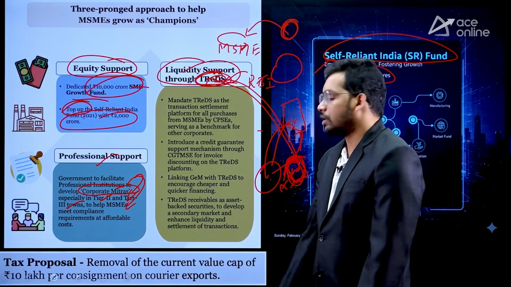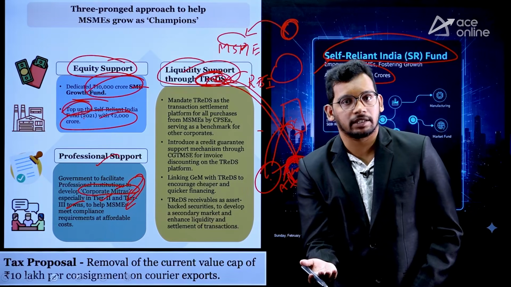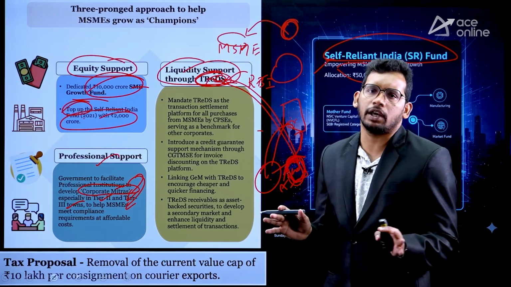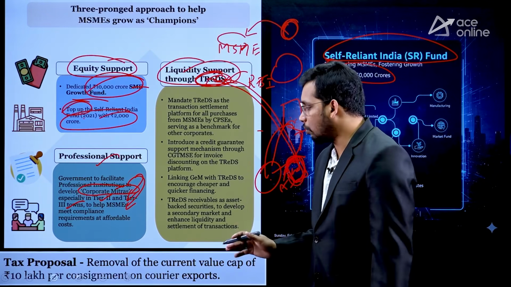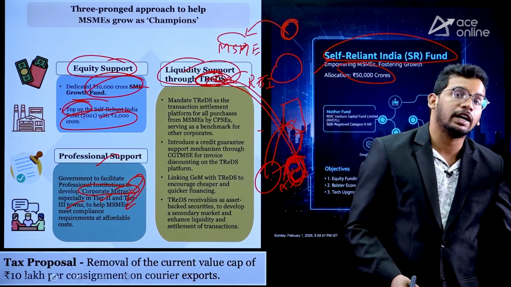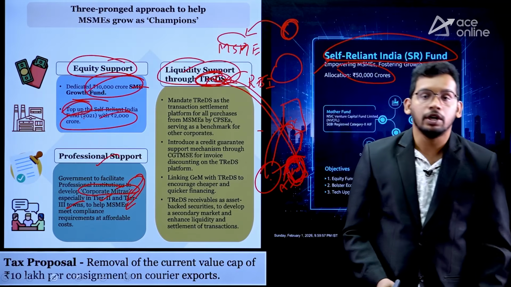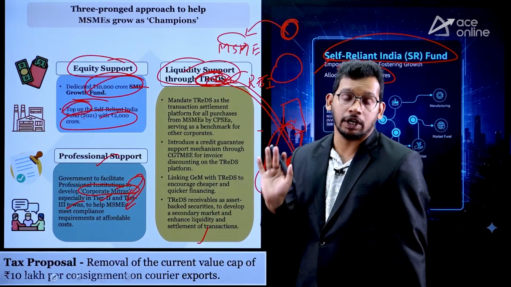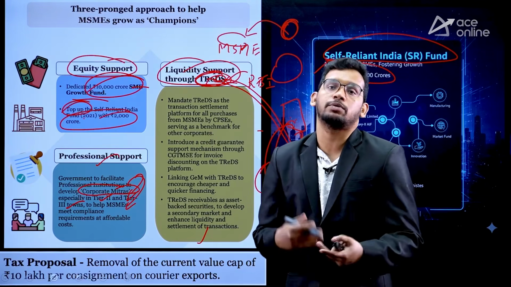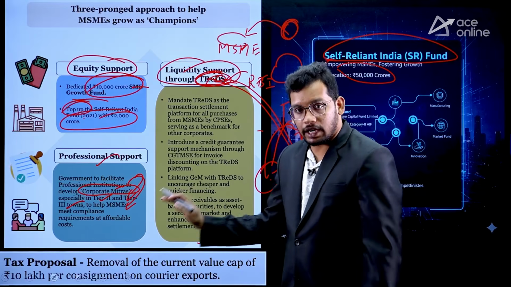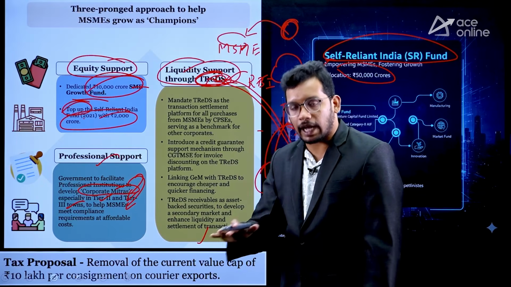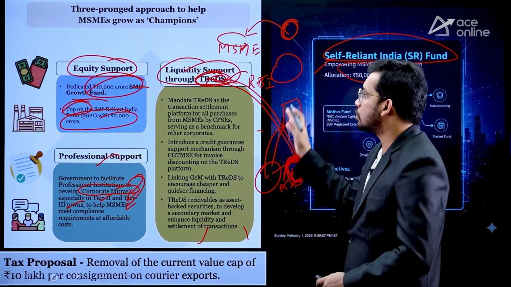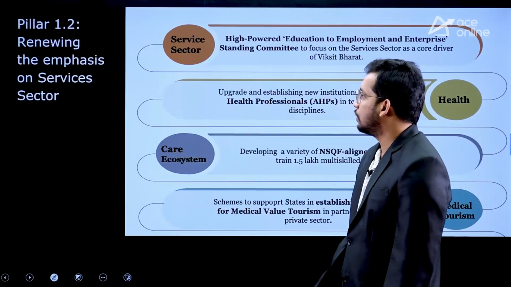Similarly, MSMEs which are exporting more than a value of 10 lakhs, earlier used to pay tax. Up to 10 lakh exports, government is generally not taking any taxes. But now government has exempted even the tax for exports above the worth of 10 lakh. Okay. So even if the exports are worth more than 10 crore, still government is going to exempt the tax. Through this, government is encouraging MSMEs to export more. So this is the objective. Earlier the 10 lakh restriction on tax exemption is also removed. Even if it is more than 10 lakh worth, you are going to get the tax exemption. This is all government has done for the MSMEs, right?